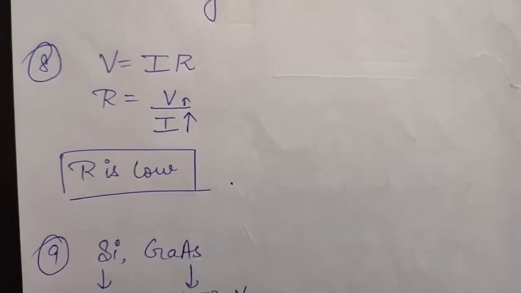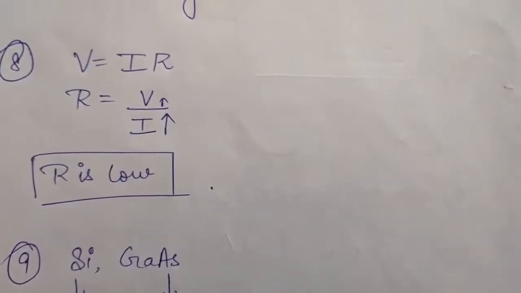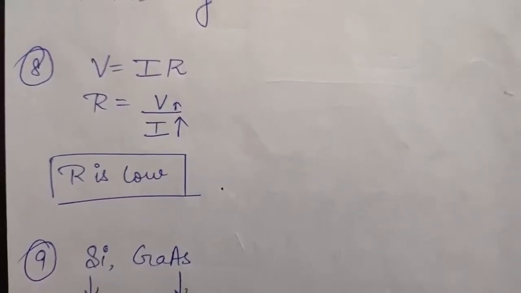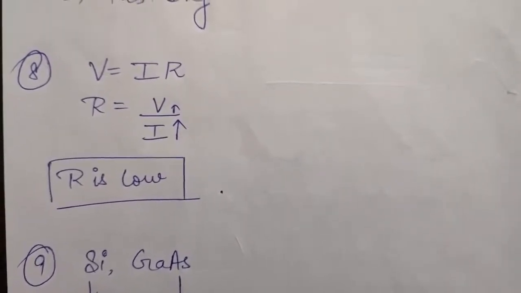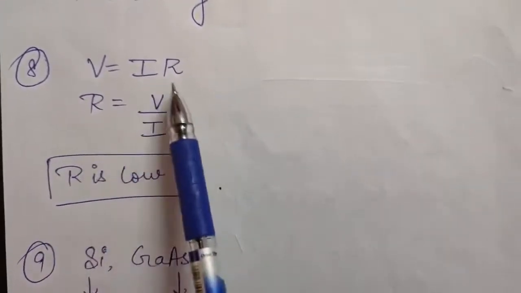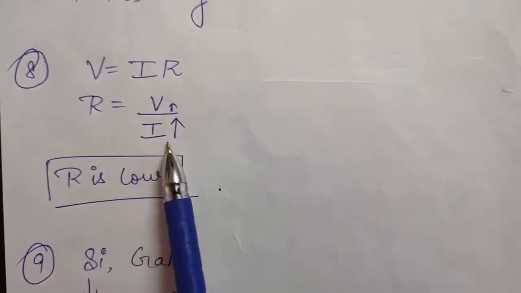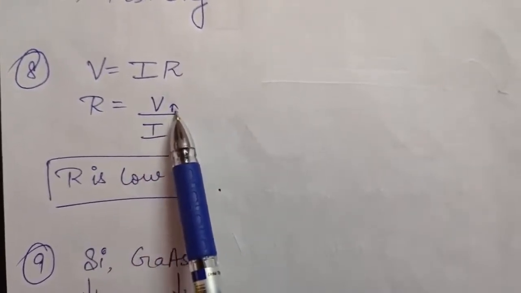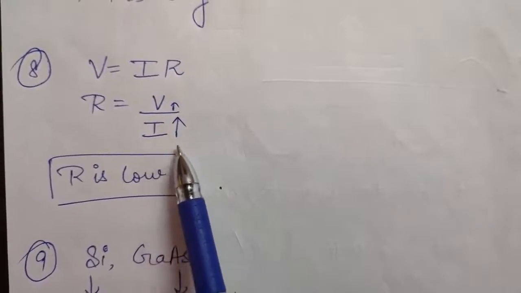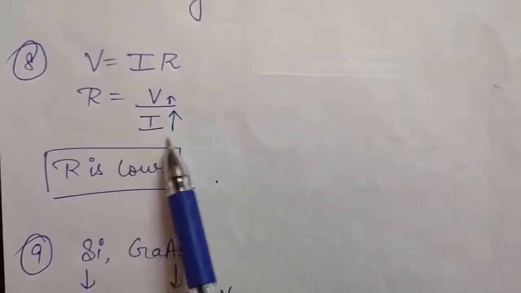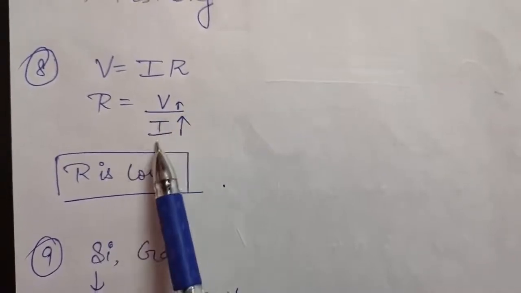Okay, so in question number 8, it is asked why in forward biasing the resistance of PN junction is low. This I have told you in theory lectures also. From Ohm's law, you know V is equal to IR, or you can say R is equal to V by I. So what happens in forward biasing is, when you increase the forward voltage slightly, there is a very large increase in forward current. From this you can conclude that if V is small, I is very large.